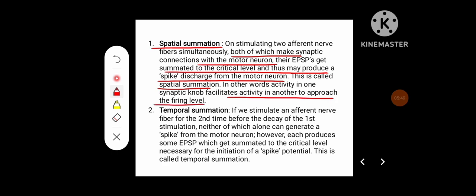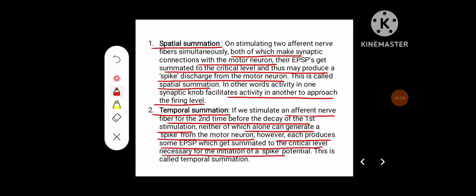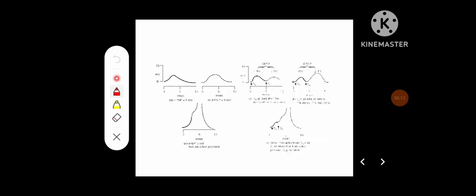firing level. Temporal summation. If we stimulate an afferent nerve for the second time before the decay of the first stimulation, neither of which alone can generate a spike from the motor neuron. However, each produces some EPSP which gets summated to the critical level necessary for the initiation of spike potential, and this is called temporal summation.